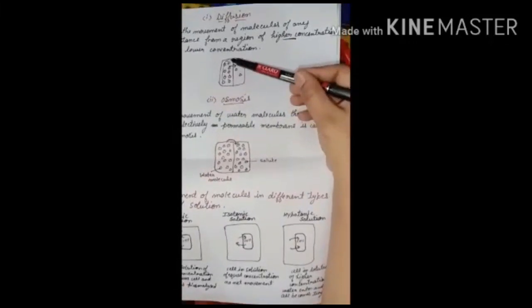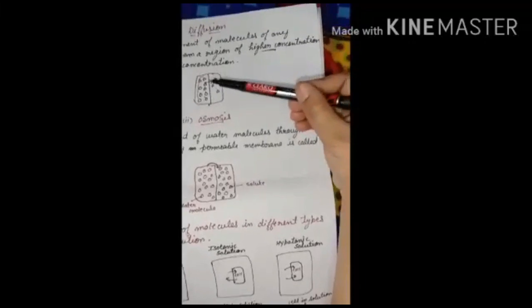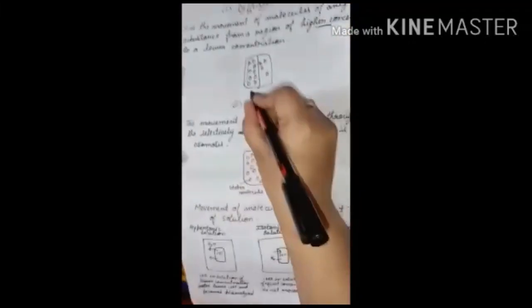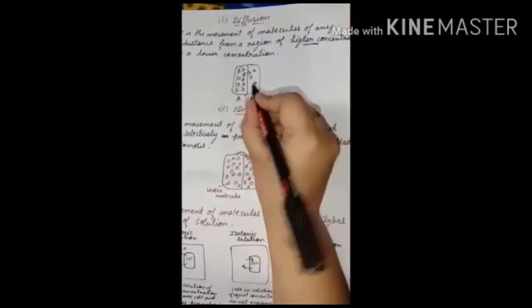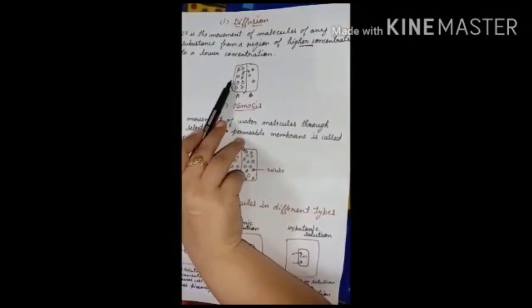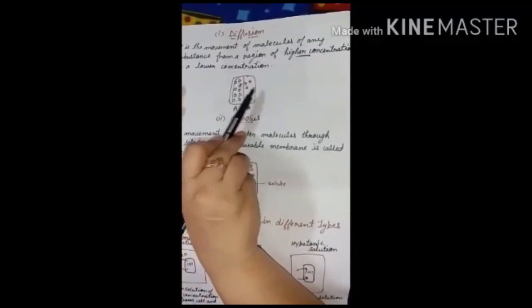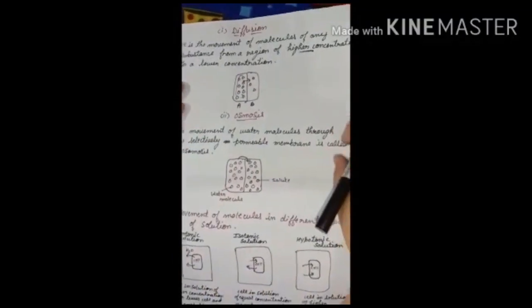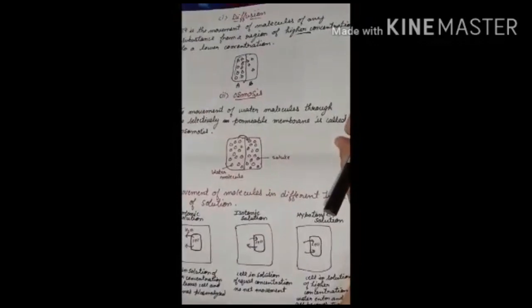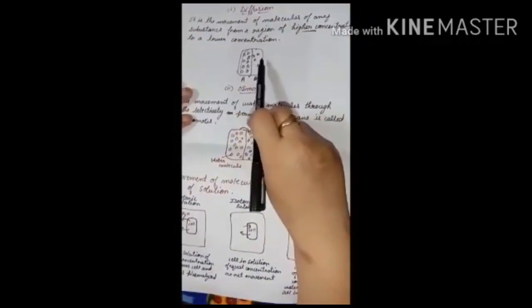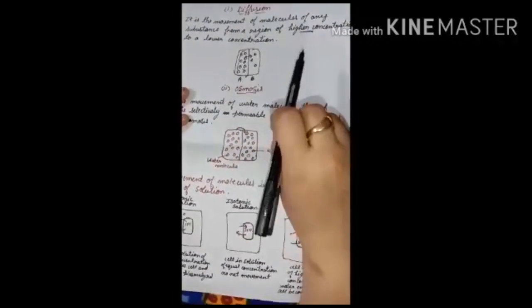The quantity of molecules in part A is more in comparison to part B, so the molecules will move from part A to part B. This movement from higher concentration to lower concentration is called diffusion.